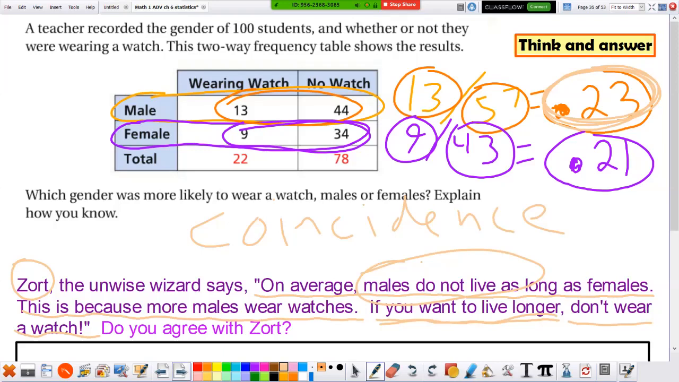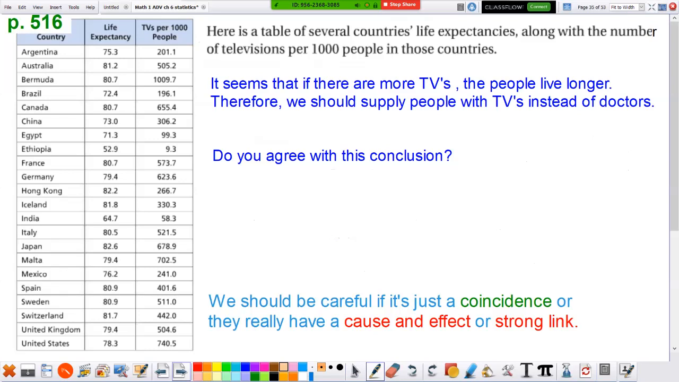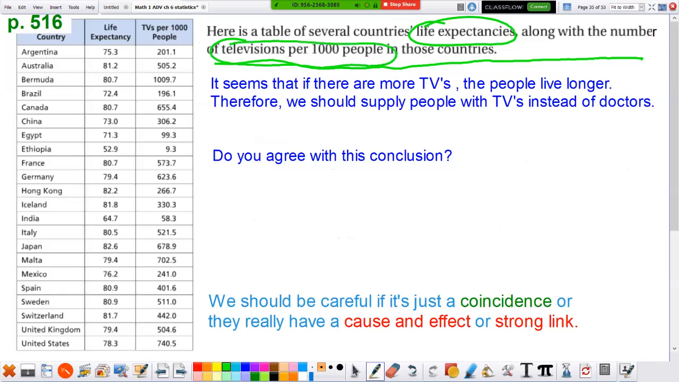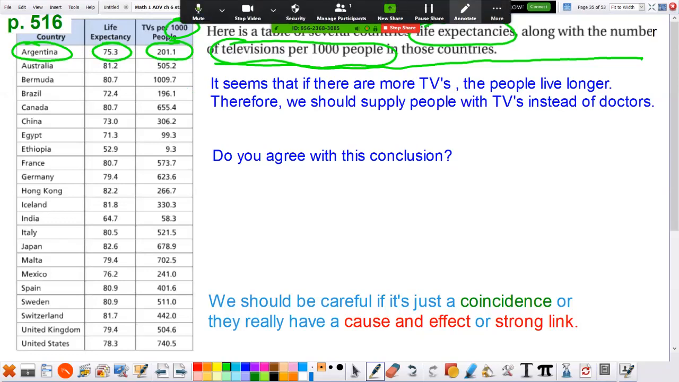Let's go to the next slide. Here's another fun slide. Look at the chart over here. This is really interesting. Here's a table of several countries' life expectancies, along with the number of televisions per 1,000 people. So if we look at Argentina, they live to be 75.3 years old on average, and there are 201 TVs for every 1,000 people. Okay, go ahead and pause it. Look at the big list and see anything you notice.